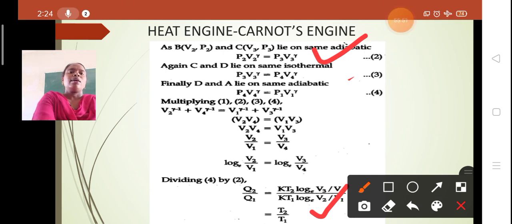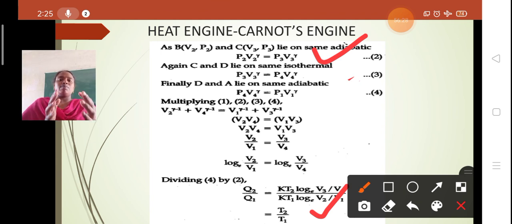The efficiency of Carnot's engine is calculated using the formula eta is equal to the work done by the engine divided by the heat taken from the source. That is, eta is equal to W by Q1, which is Q1 minus Q2 by Q1. We know from the isothermal expansion that W is equal to Q1 minus Q2, divided by the heat taken from the source. Whenever the working substance is placed on the body called the source, which is maintained at a temperature of T1, it receives heat from the source.